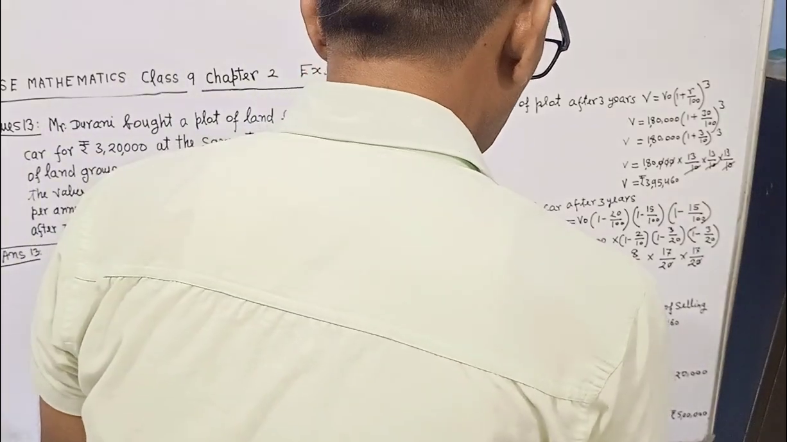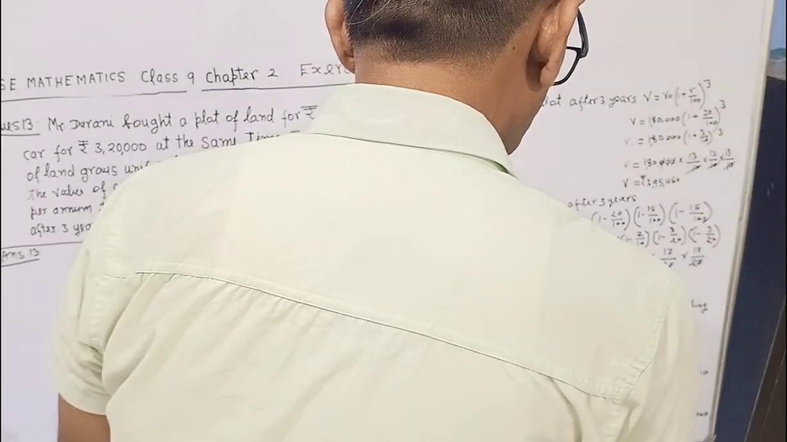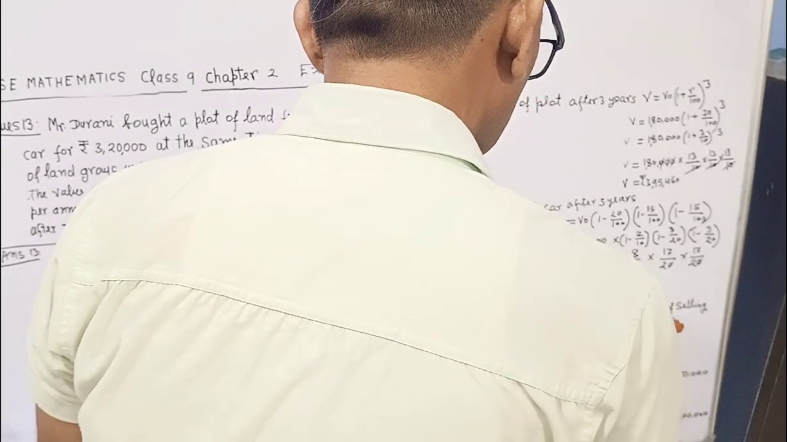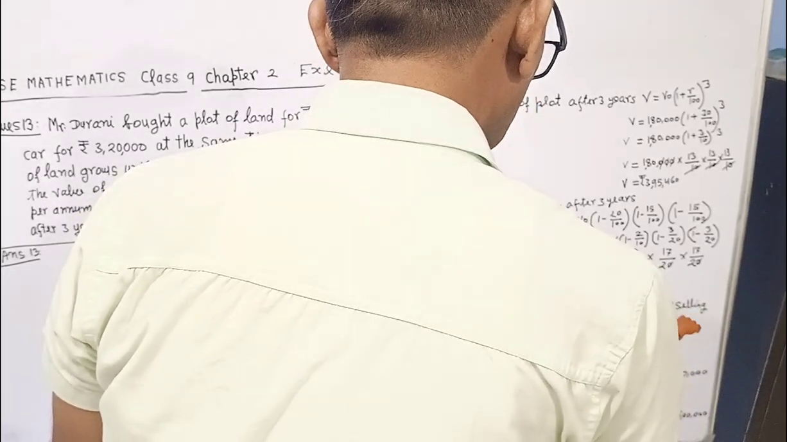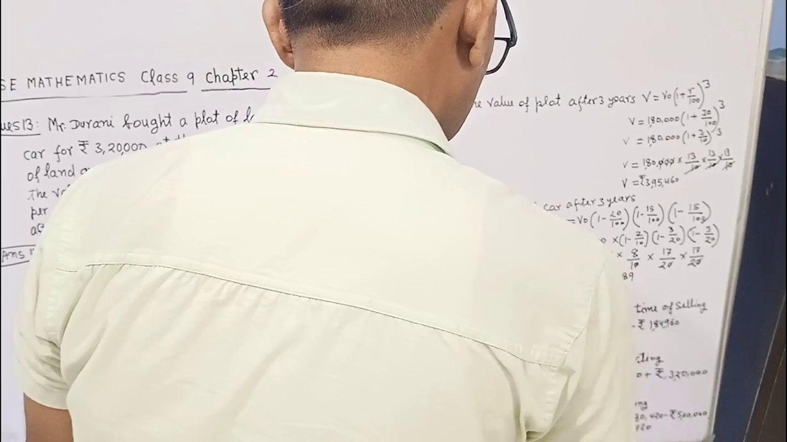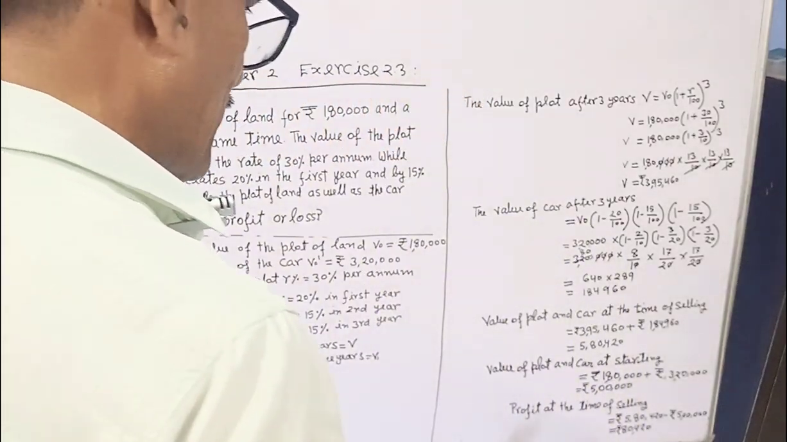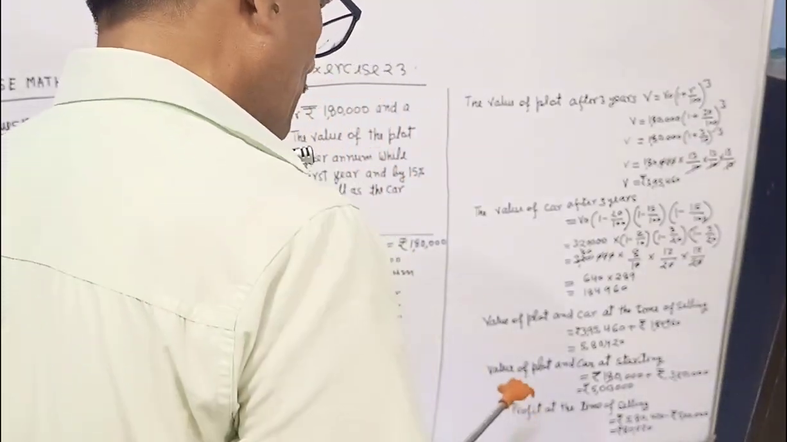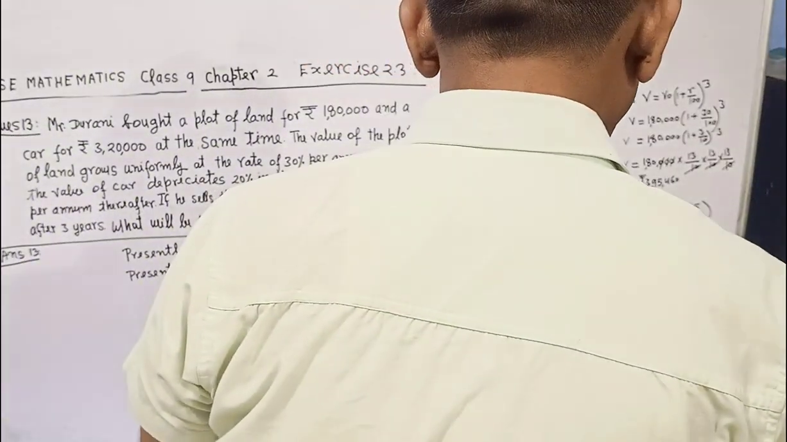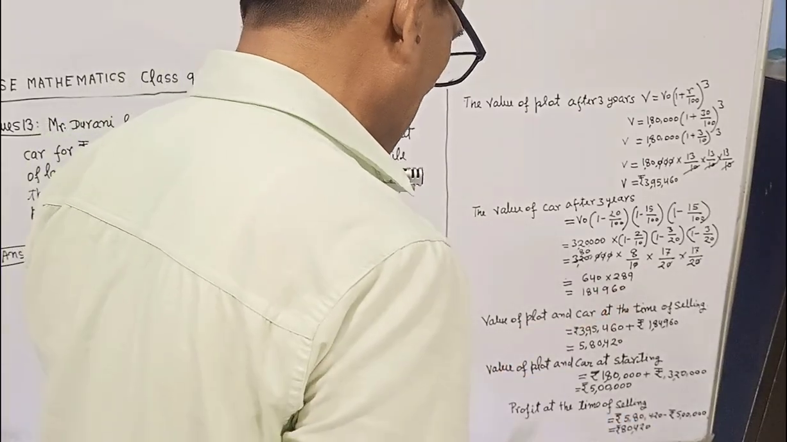Value of plot and car at the time of selling is equal to rupees 3,95,460 and rupees 1,84,960, equal to rupees 5,80,420. Value of plot and car at the start is equal to rupees 1,80,000 plus rupees 3,20,000, equal to rupees 5 lakh.